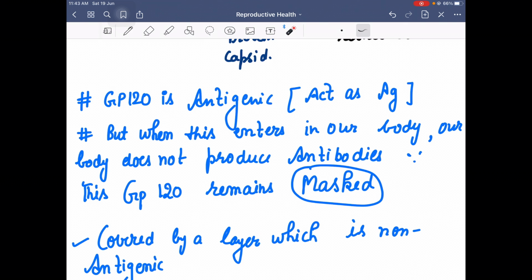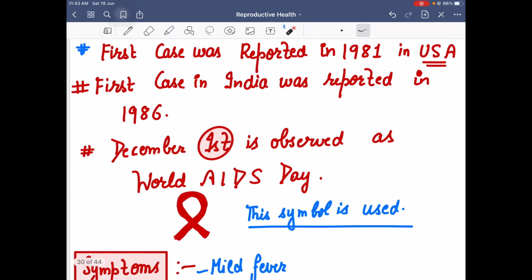For our body, this is never a foreign body, so our body does not produce antibodies.